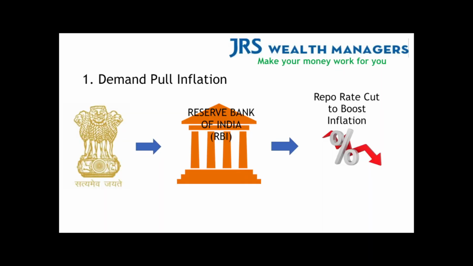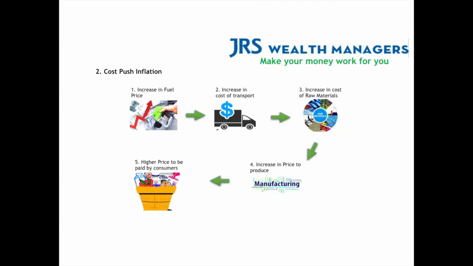to boost economic growth. The first measure the government took was use demand pull inflation through RBI repo rate cut. The second measure was to increase excise duty on oil, a type of cost push inflation, which pushes all prices upwards as transport costs form the basis of affecting a majority of costs in an economy.